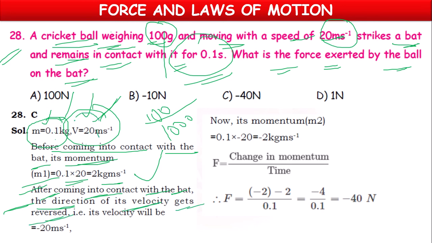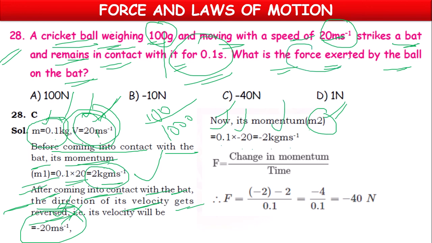With the same speed it will travel, but in the opposite direction. So we have to take it as minus 20 meter per second. There will be no change in the mass. So the new momentum, m2, after hitting the bat, will be m into v2. m will be 0.1, velocity will be minus 20. So minus 2 kg meter per second.